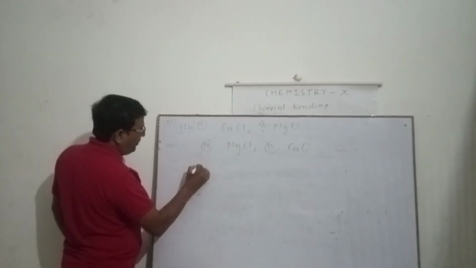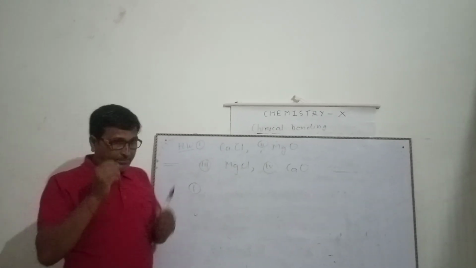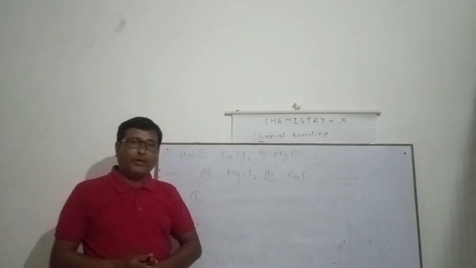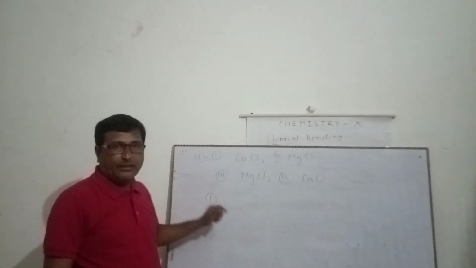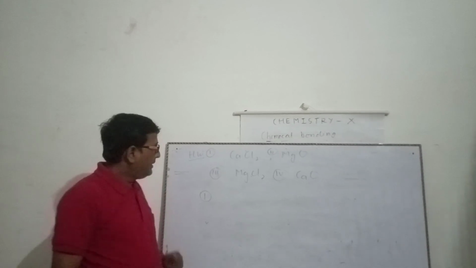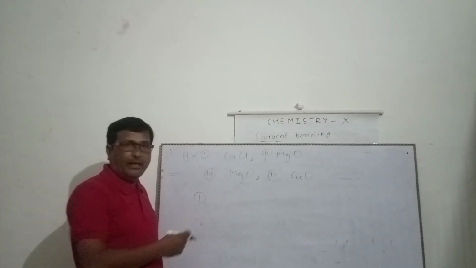Now, another homework, if you want to write. First, what are ionic compounds? What are the conditions of formation of ionic compounds? Why does metal lose the electron and non-metal gain the electron?